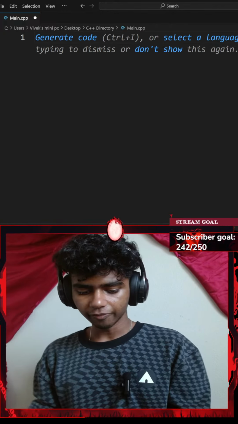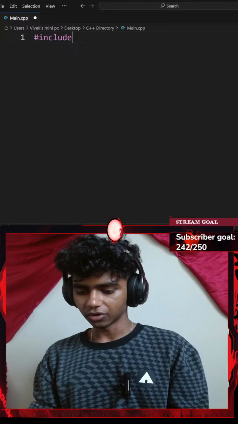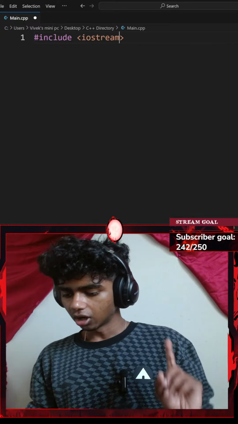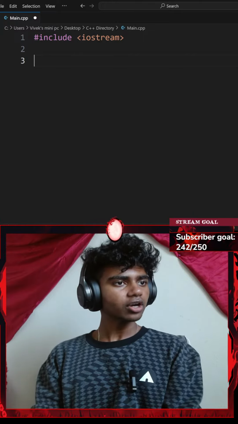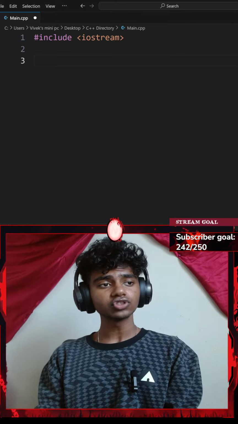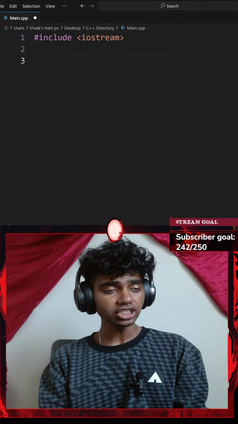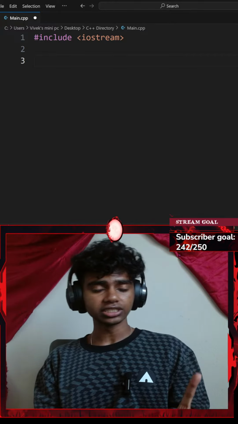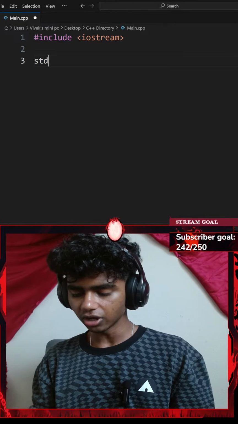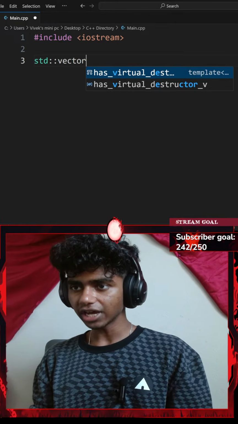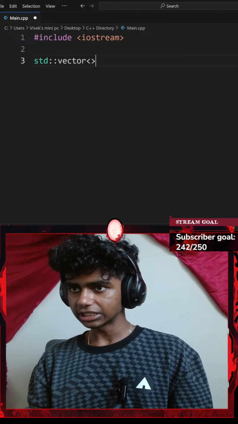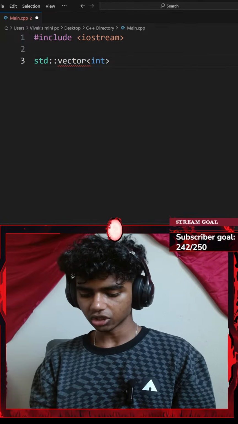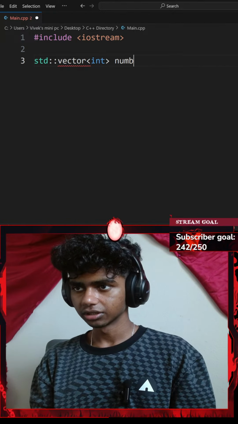Let's start off by including iostream, so I'm going to include a pair of angle brackets, iostream. I won't be using vectors for now, or do I need to use vectors? Ask the user to enter 5 numbers and store them in a vector. We will need a vector that only consists of integers, so let me create a standard vector with a pair of angle brackets. My vector is only going to consist of integers, and it is going to be called numbers.